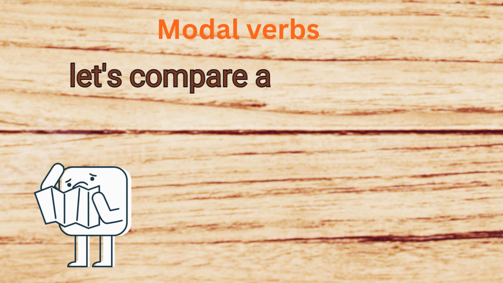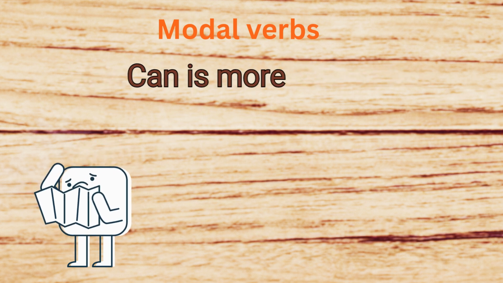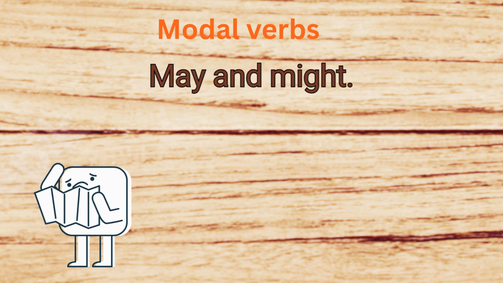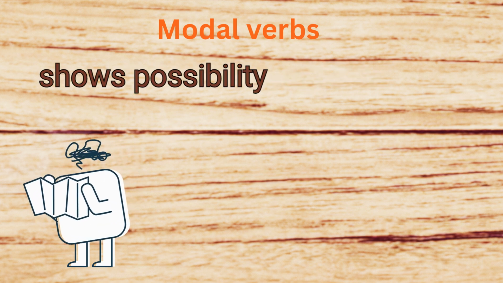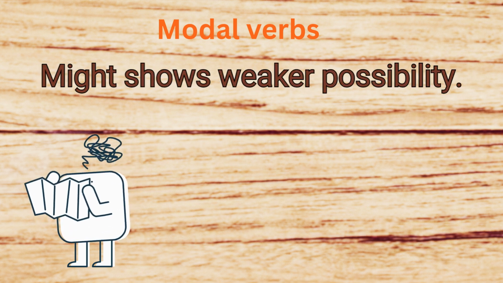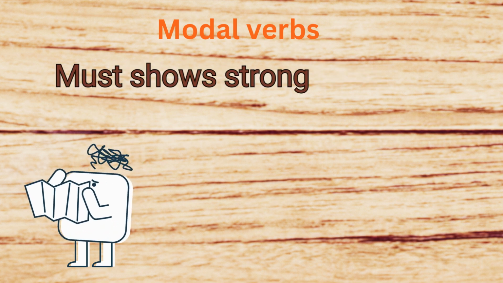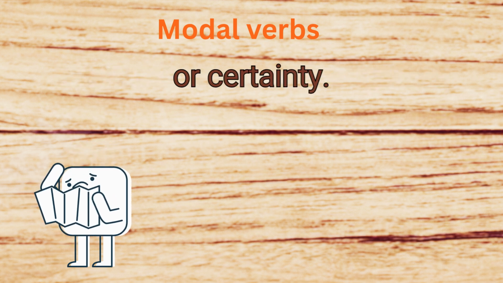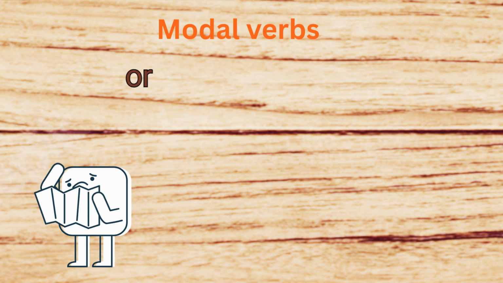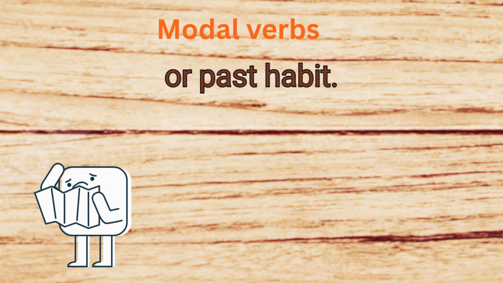Now, let's compare a few modals side by side. Can and could. Can is more direct. Could is more polite or less certain. May and might. May shows possibility or permission. Might shows weaker possibility. Should and must. Should gives advice. Must shows strong obligation or certainty. Will and would. Will is future, promise, or instant decision. Would is polite, hypothetical, or past habit.